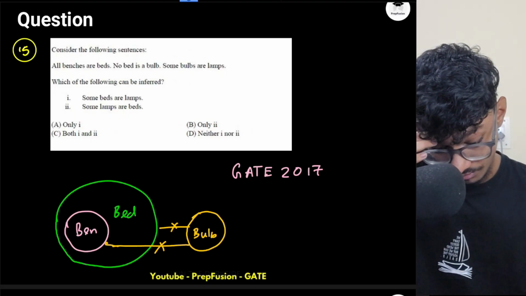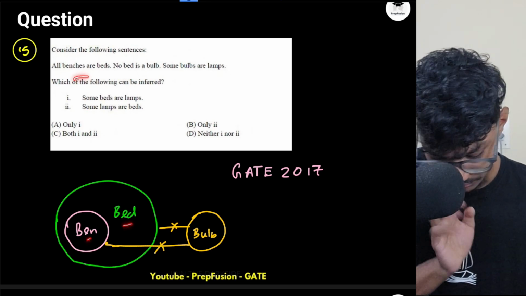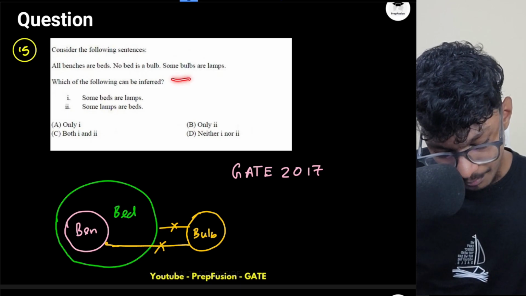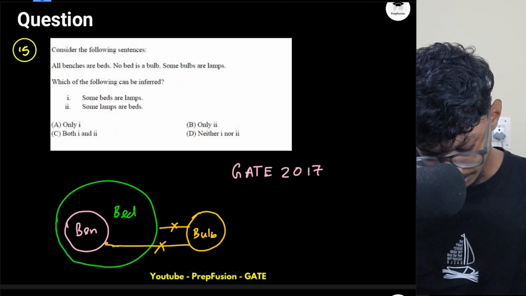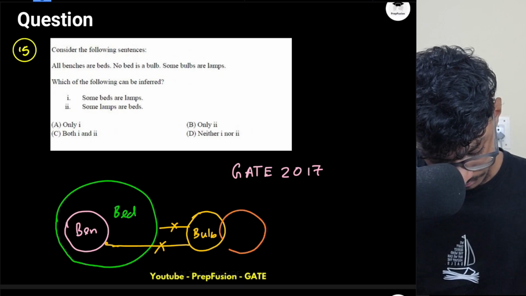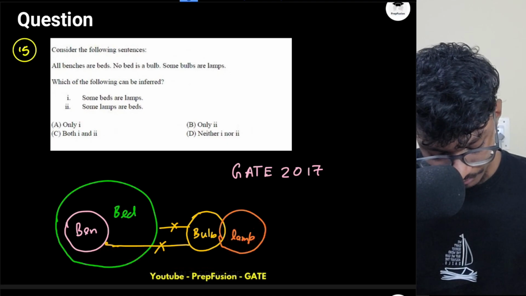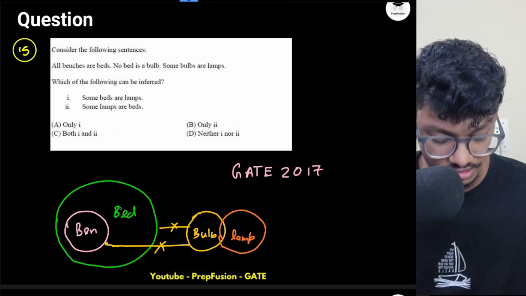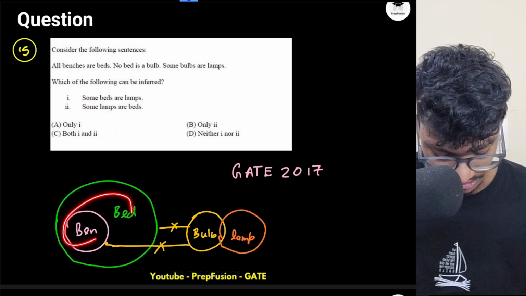So this I can comment, right? Because all benches are bed. Yeah, this much I can comment. No bed is a bulb. Some bulbs are lamp. Okay, so if some bulbs are lamp, is there any relationship between bench and lamp or bed and lamp? No, there is no direct relationship between bench and lamp or bed and lamp. I can only comment these two relationships and this relationship.